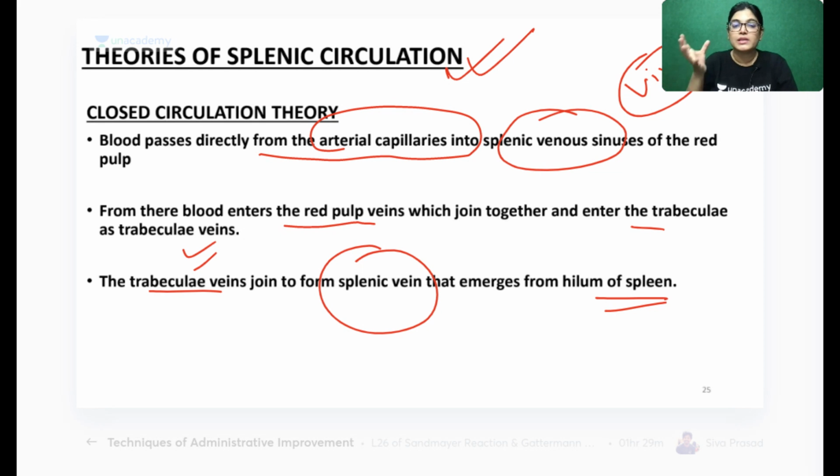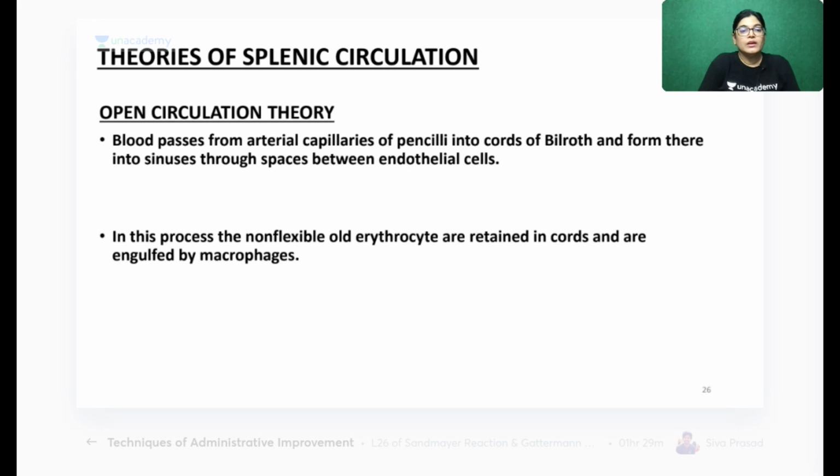This is called the closed circulation theory. Okay. Now, what is the open circulation theory? Here, the blood will pass from the arterial capillaries or penicilli. Penicilli means penicillar arteries. If you remember, in today's session, arteries with smaller lumen were called penicillar arteries. From here, blood will enter the cords of Billroth.